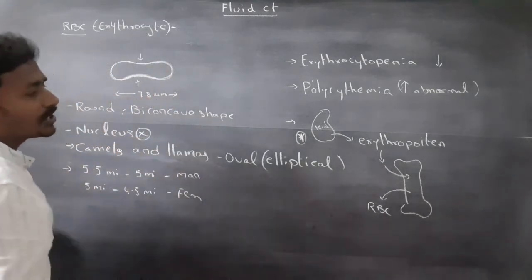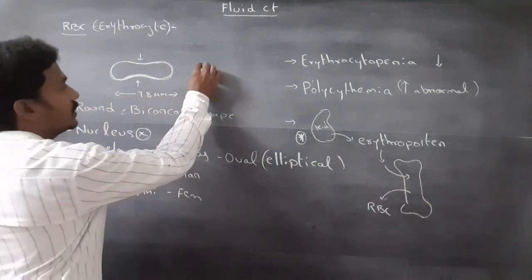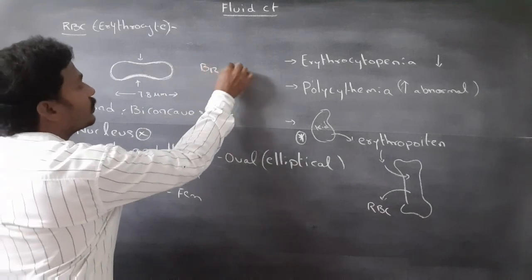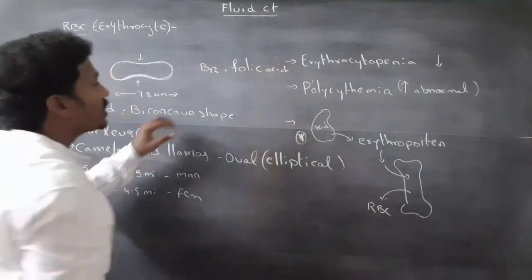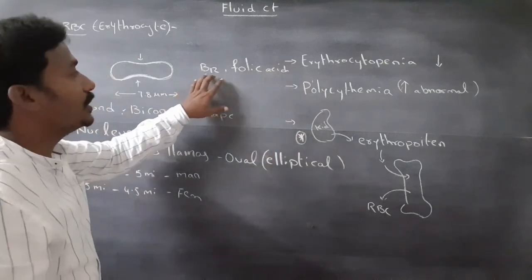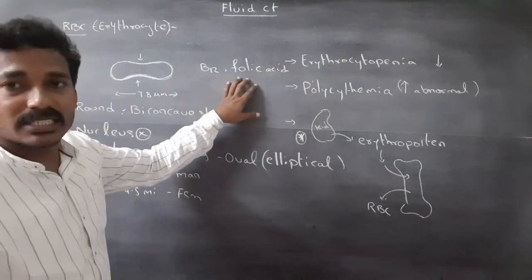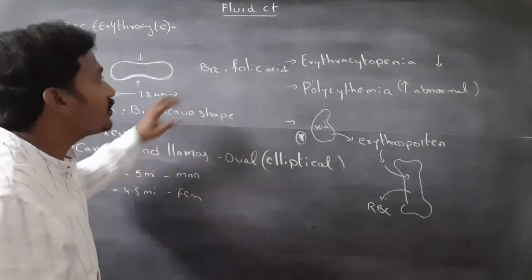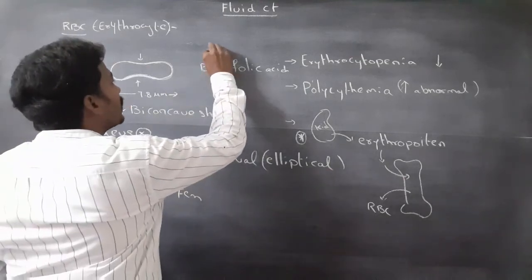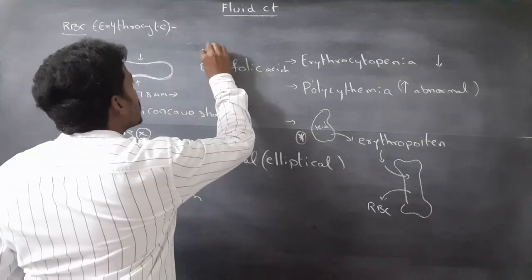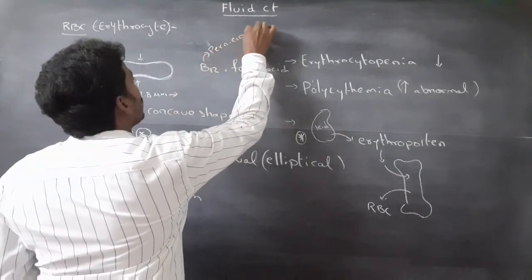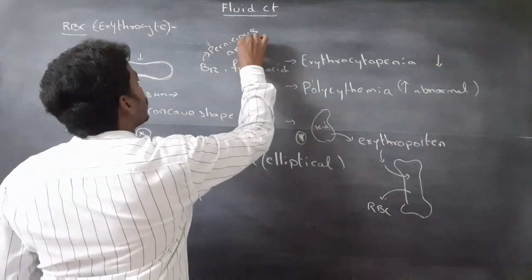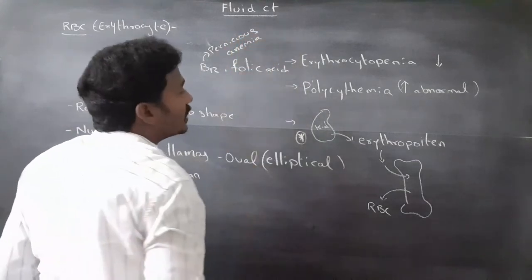The maturation of RBC depends on vitamin B12 and folic acid. Deficiency of vitamin B12 causes pernicious anemia.